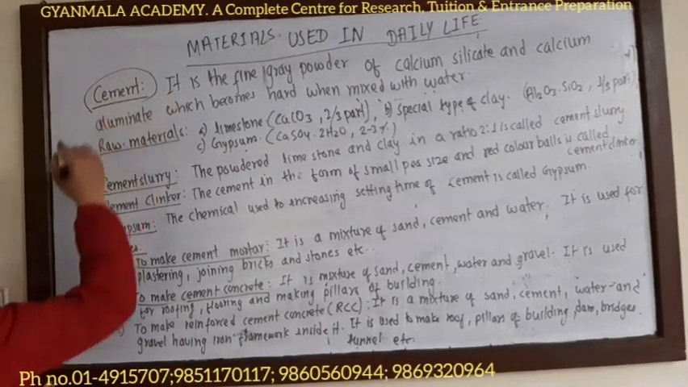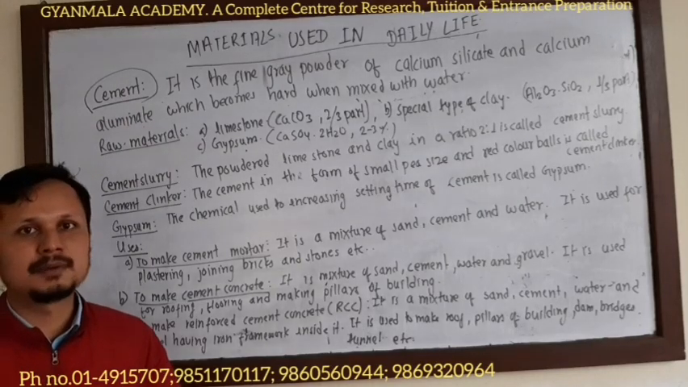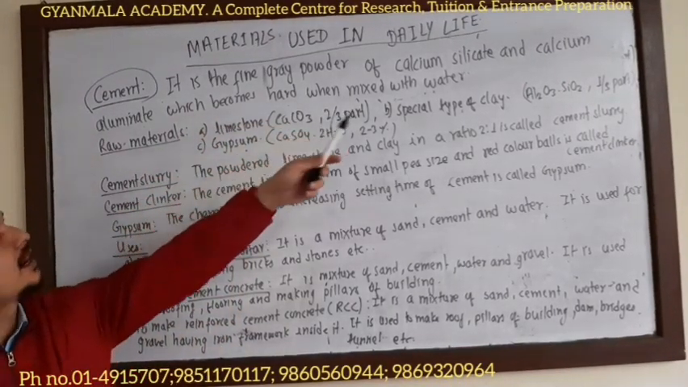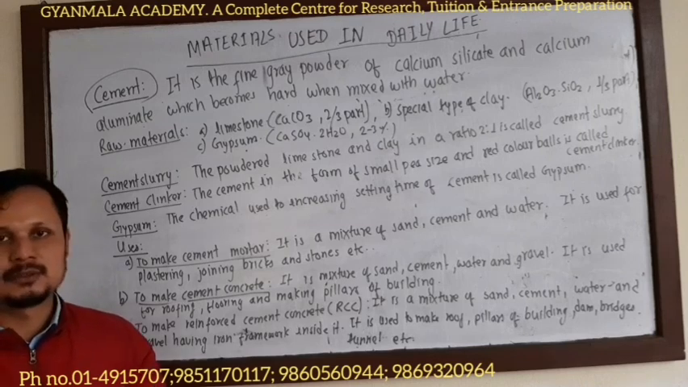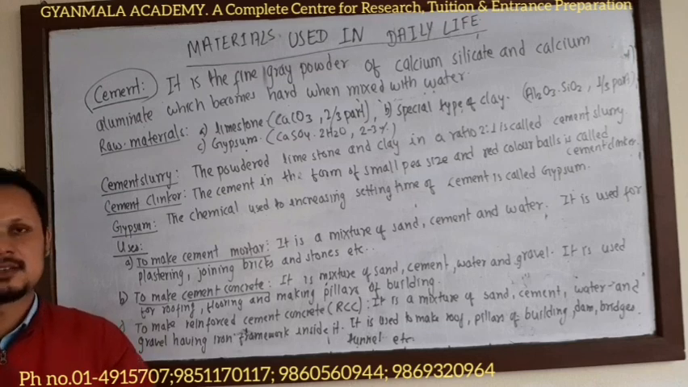What is cement? We all know what cement is, isn't it? But we actually do not know how to define cement. So cement is the fine gray powder of calcium silicate and calcium aluminate, which becomes hard when mixed with water.